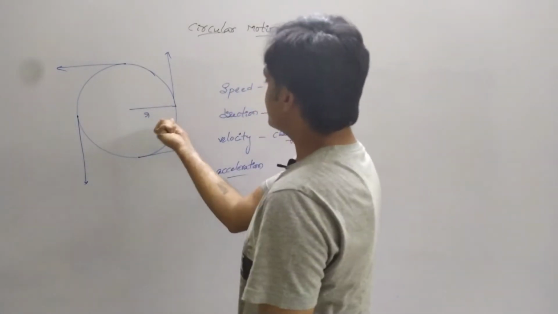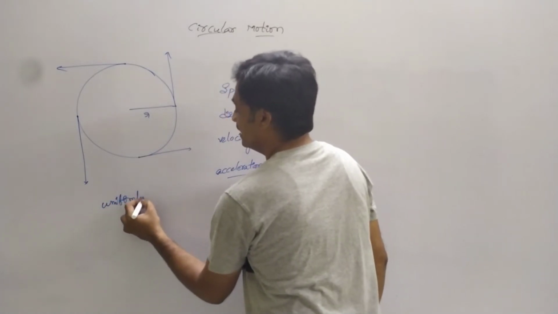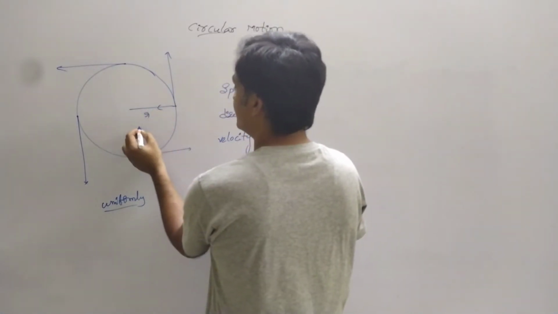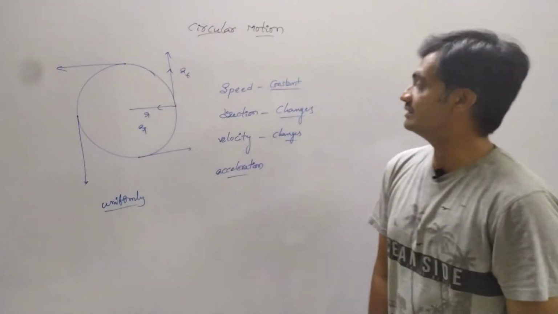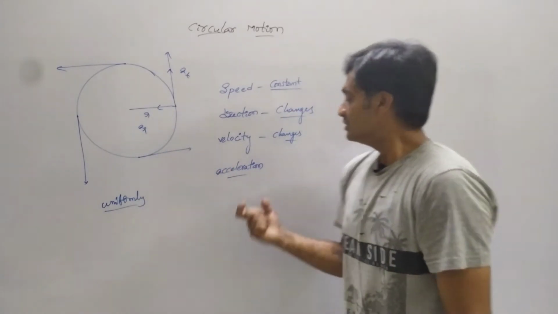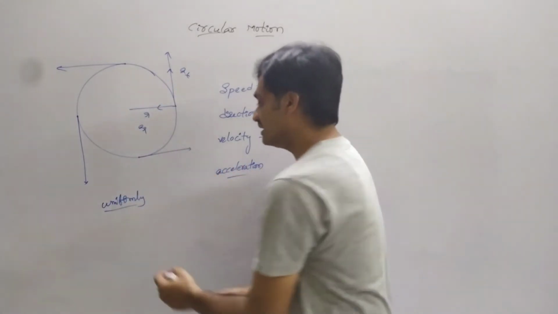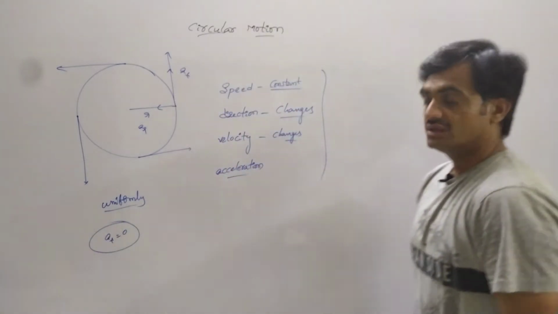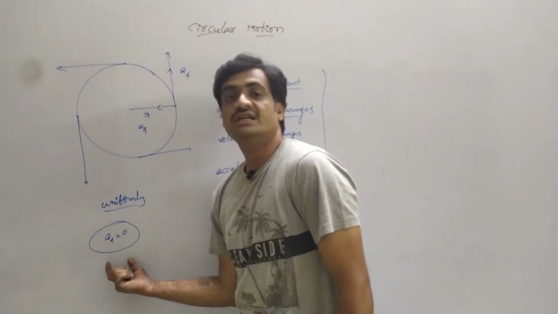Since the body is moving uniformly, the acceleration acting on the body is resolved into components: a radial acceleration as well as a tangential acceleration. Since we have represented that the body is moving uniformly, the tangential acceleration is equal to 0.